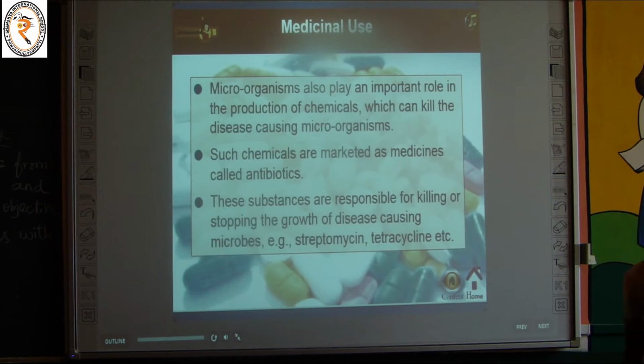What is the use of antibiotics? They can kill or stop the growth of disease-causing microorganisms. The examples are streptomycin and tetracycline. So this is the medicinal use of microorganisms.